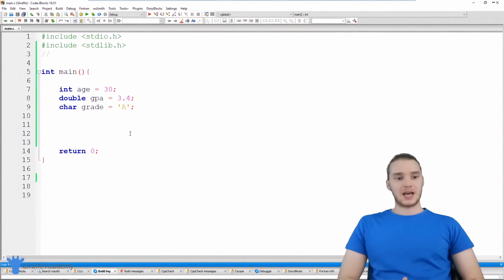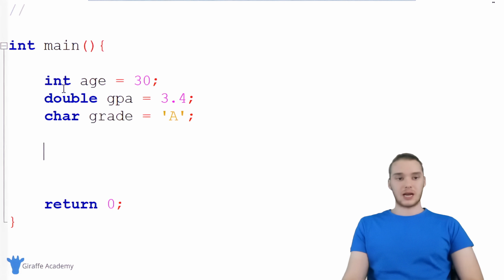But the basic point is that whenever we're using C, we're going to want to keep track of and maintain a bunch of different pieces of information. And one of the easiest ways to do that is by creating variables. So down here, you'll notice that I have a bunch of variables. I have this integer called age, and it just has the value of 30.